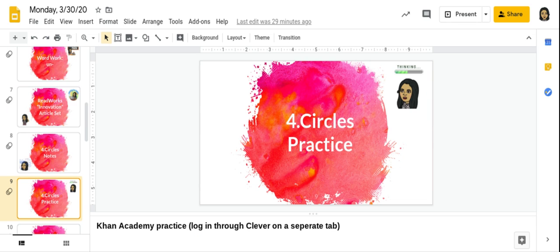And then I have practice for you. This time, instead of on Big Ideas, it is going to be through Khan Academy. So make sure that you log in through Clever, but on a separate tab. You might have to open up a separate tab, open up Clever, and then get onto Khan Academy that way. And I believe you should see about 6 different practice problems on there to complete.